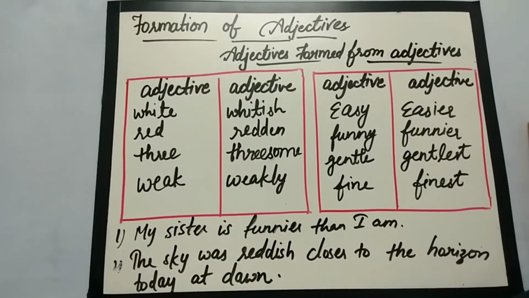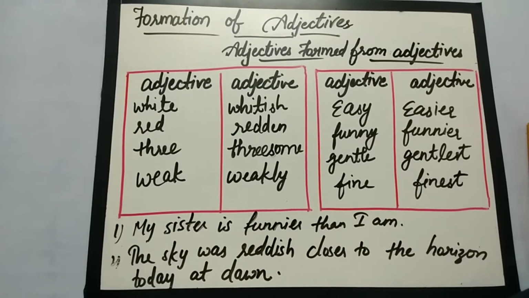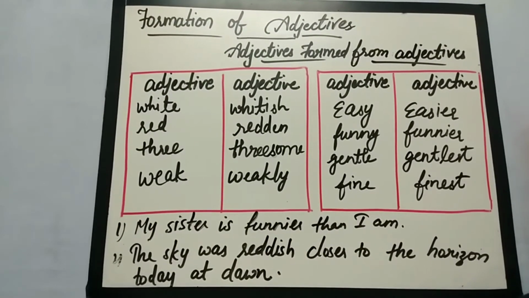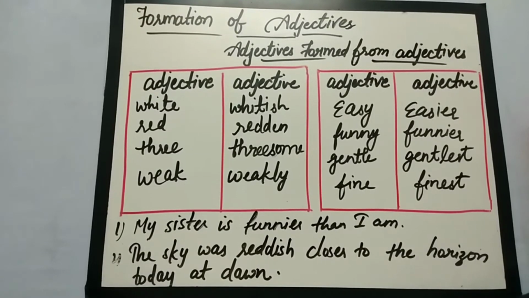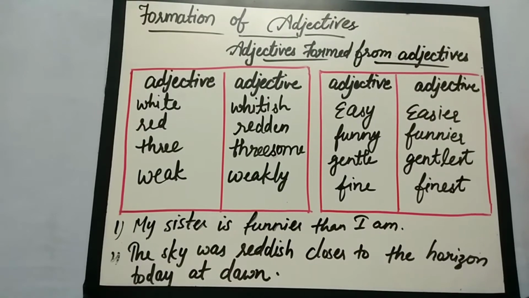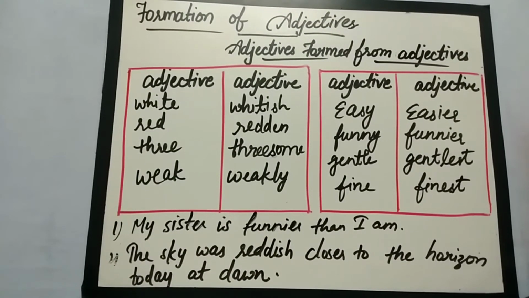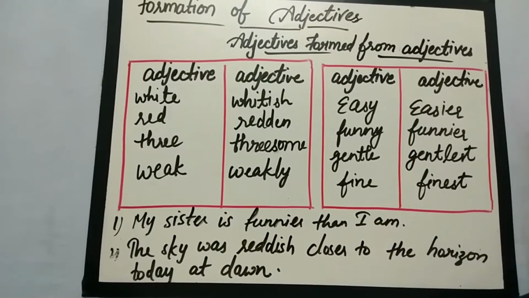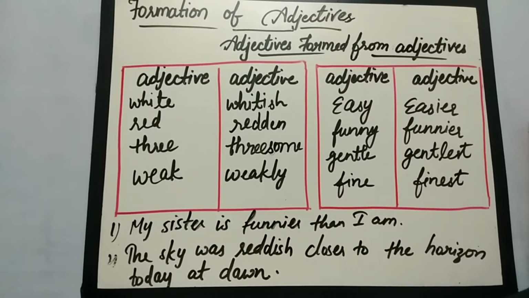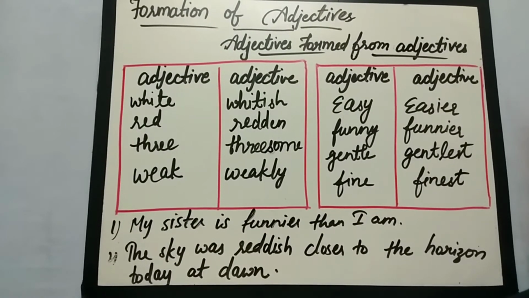So lastly we have adjectives formed from adjectives. White is already a describing word, for example, a thing is white. Then further it is changed into another adjective, that is whitish. From red it can be changed into reddish as well as redden. Three means already a numeral adjective, so it can also be formed into a further adjective like threesome. Weak, weakly. Easy, easier. Funny, somebody is funny, so funnier.